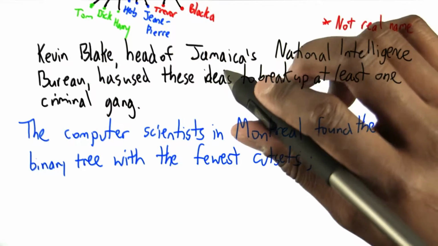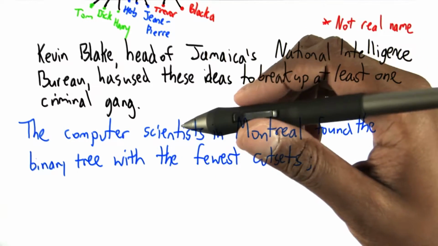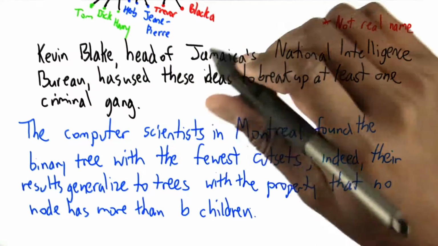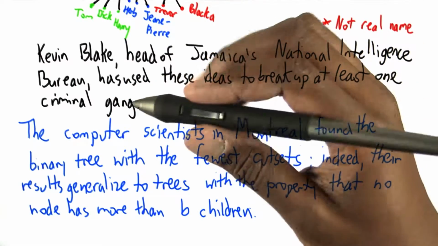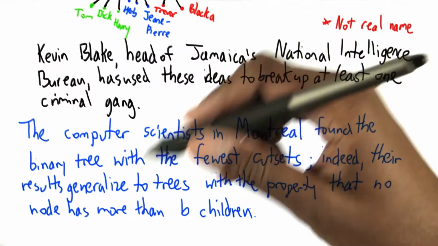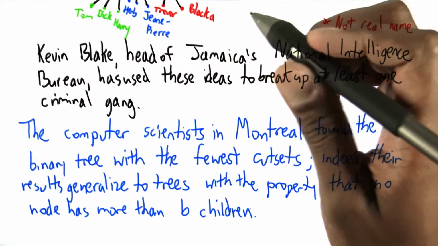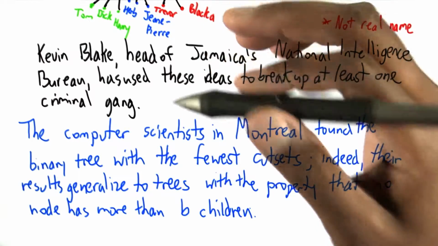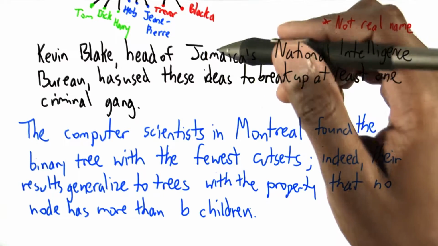The computer scientists in Montreal that I mentioned before found the binary tree that has the fewest cut sets among all binary trees. In fact, we could talk about ternary trees, or trees where no node has more than b children for some fixed number b. In the case of binary trees, that b is 2. And the 4 computer scientists in Montreal found the tree structure that has the fewest cut sets amongst all trees with the property that no node has more than b children.